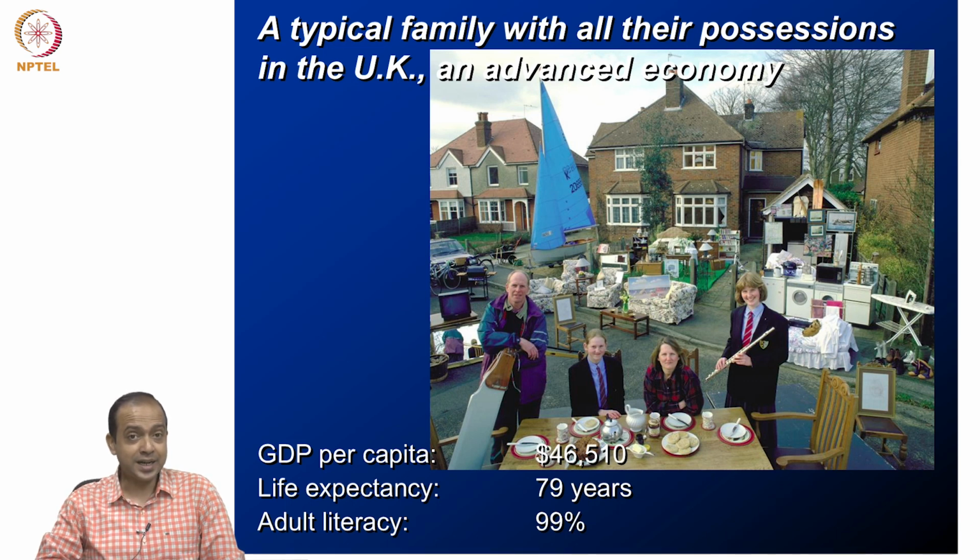You can easily understand the value if you compare this with India's GDP per capita, which is merely around $2,500. Because of this high per capita income, their life expectancy and adult literacy are also very high.